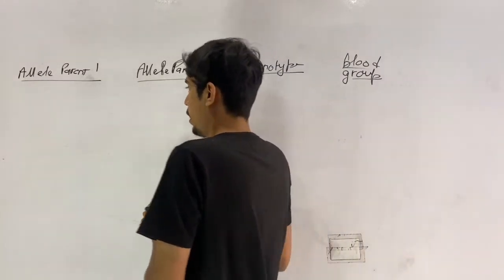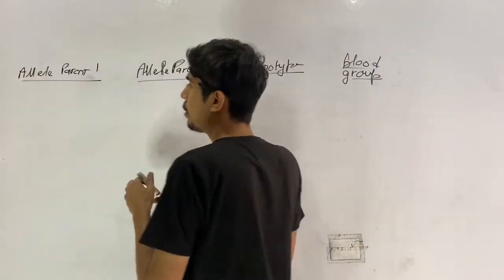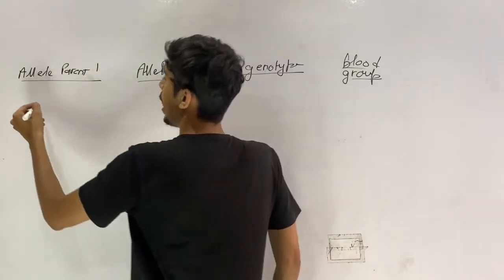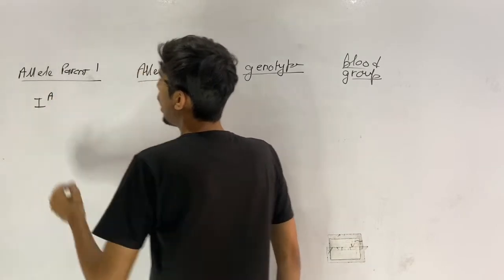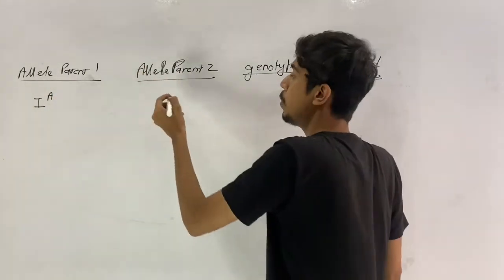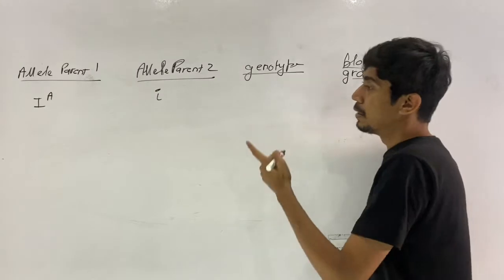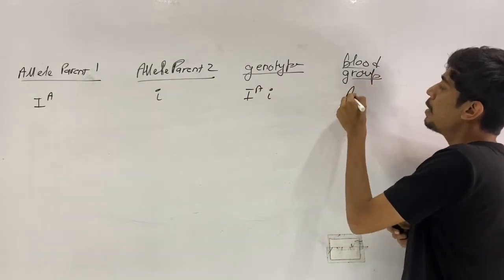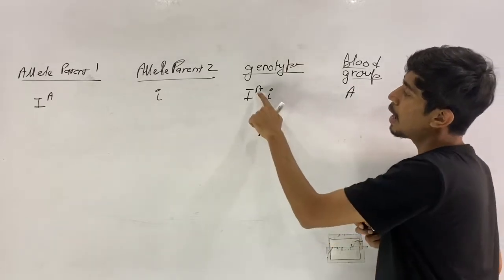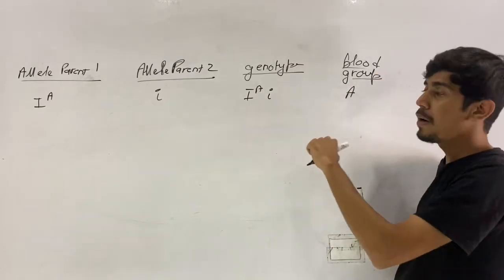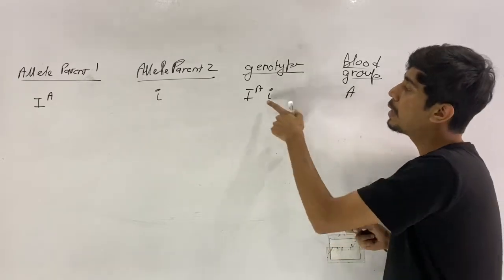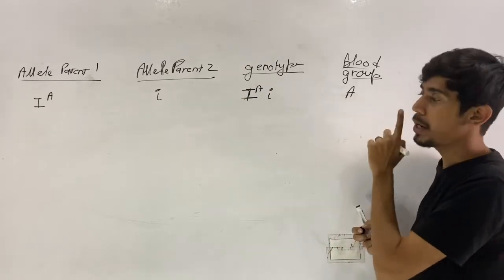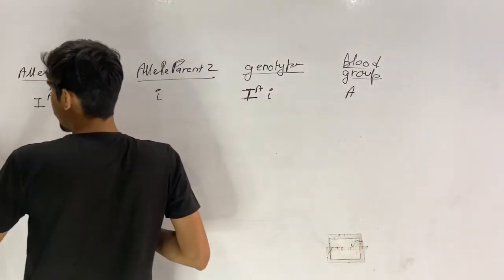Now see, in the first case, the allele from parent 1 is IA, and the allele from parent 2 is small i. The genotype will become IA, small i, and the blood group will be A. Since IA is completely dominant over small i, which does not produce any sugar, the blood group produced here will be A.